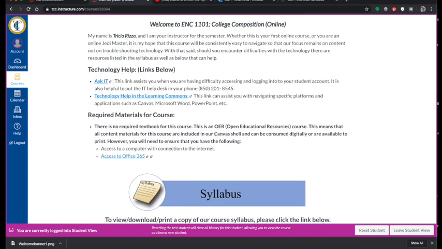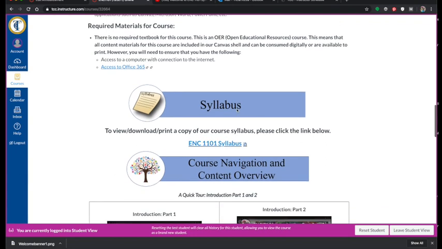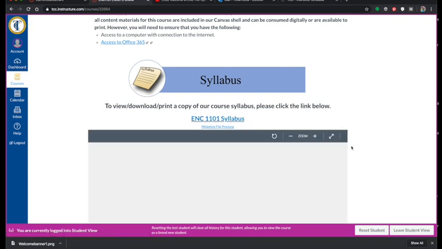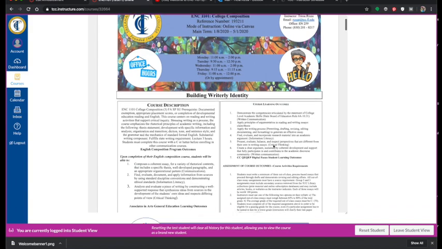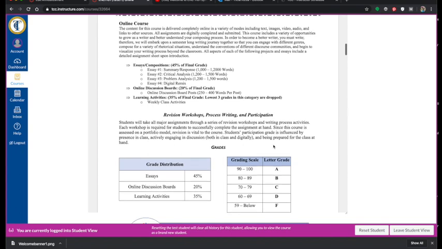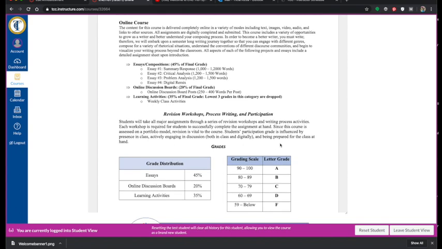If you keep moving down on our homepage, it's going to give you a couple of helpful links. One is our Ask IT link, which will take you to the page on our TCC site. If you're having issues with technology, your password, or access, you're going to click on that and you'll find the help that you need. If you keep scrolling, a copy of our syllabus is linked right here. You can open this window to open up the syllabus, and a lot of what's in the syllabus is on the website, but this is just a PDF form. We'll talk about it in just a minute.